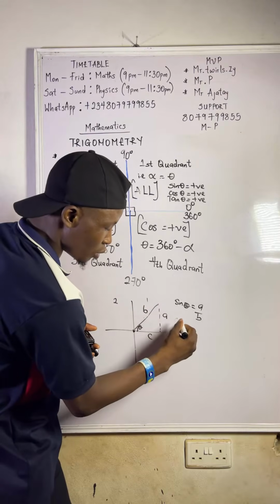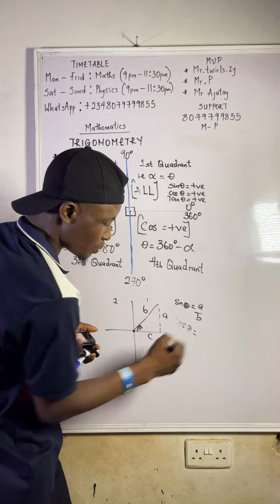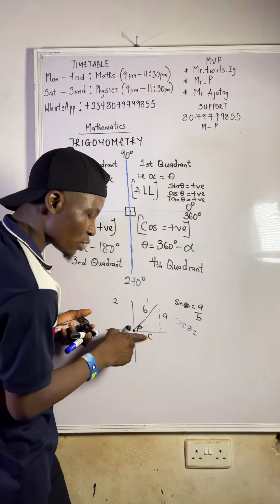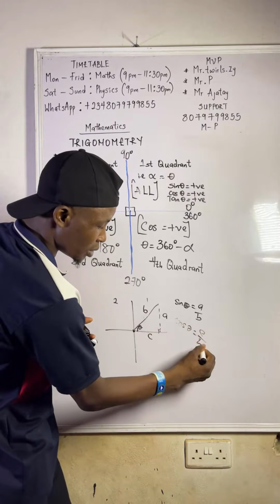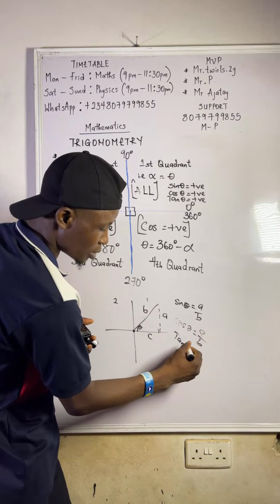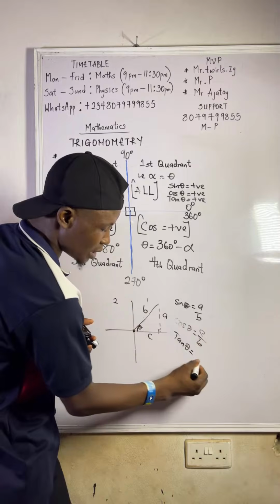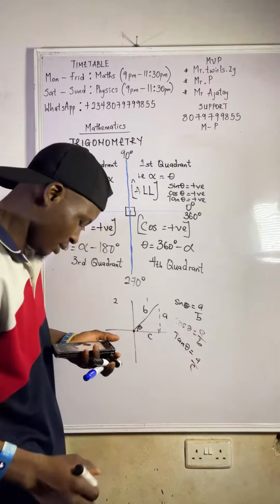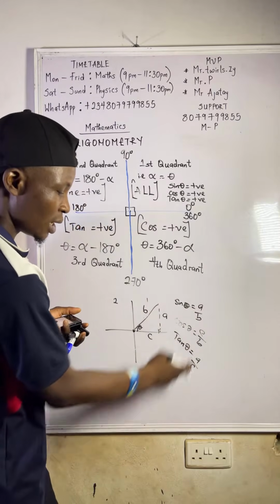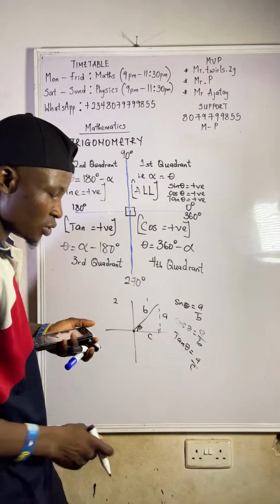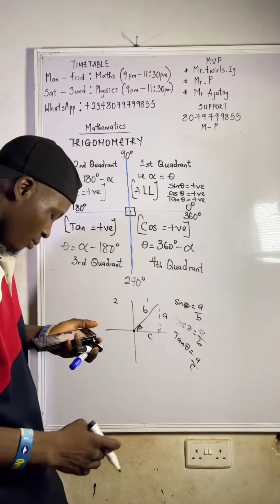For cos, what will be cos theta? Cos is adjacent over hypotenuse. What's your adjacent here? C over B. Then for tan, tan will be opposite over adjacent. That will be A over C. Right? Do you get it now? You see that everything is positive here.